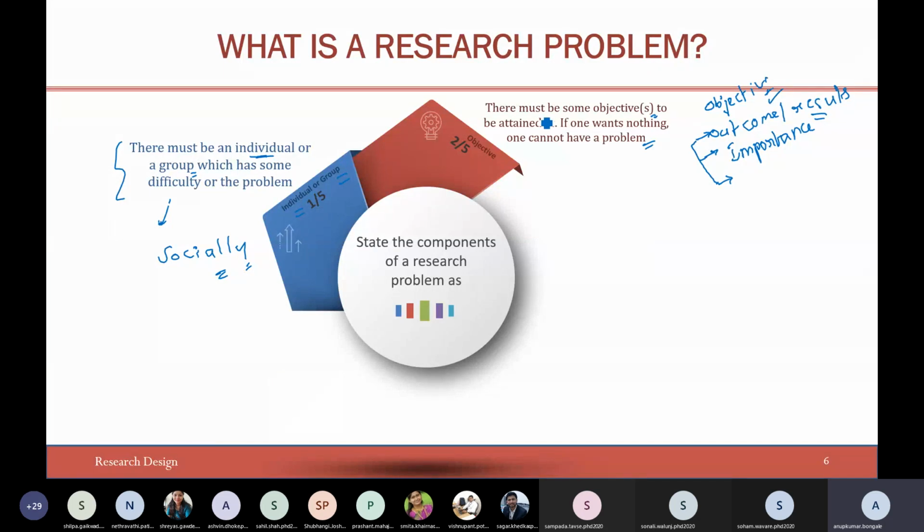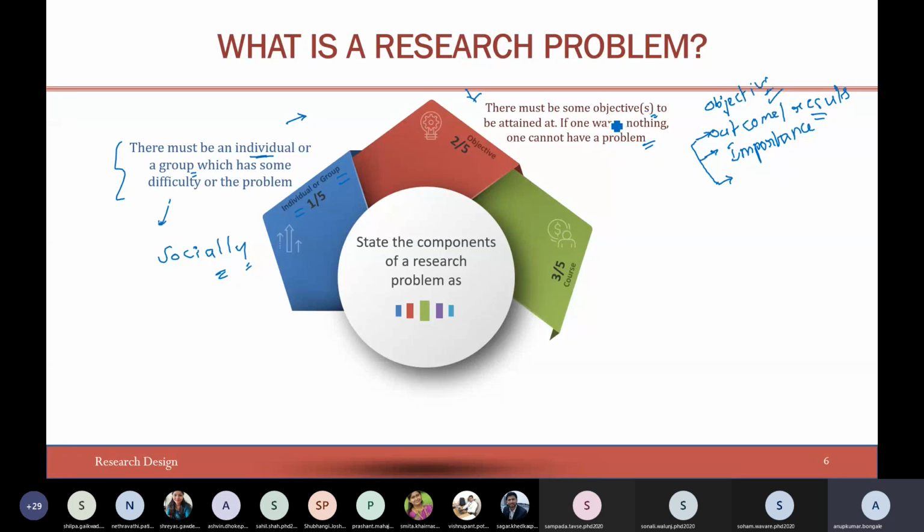If you have a problem statement, once it is designed, the next thing is you should have clear-cut objectives associated with the problem, the objective or objectives to be attained. If one wants nothing, one cannot have a problem. This is very important: once you have identified a problem, you should go for the objective.